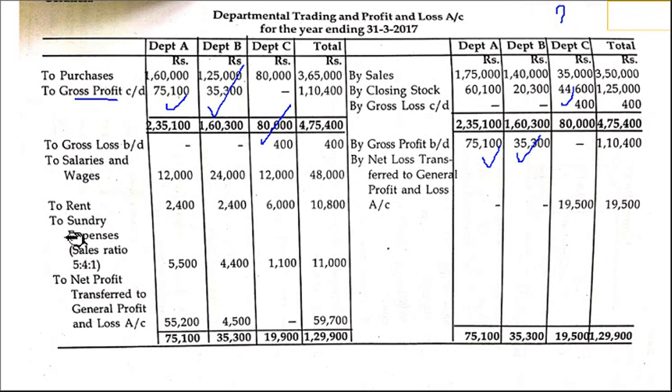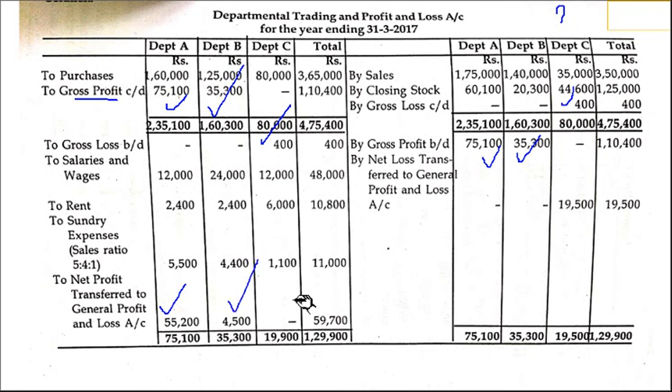Okay. Next let us move to the salary and wages. You've already calculated rent and sundry expenses. We made all the calculation, right? Now we have to balance it. So make the total of all the sides. For department A, total 75,100, and credit side is more than the debit side, so there is profit. For department B, total 35,300, credit side is more than the debit side, so there is profit.